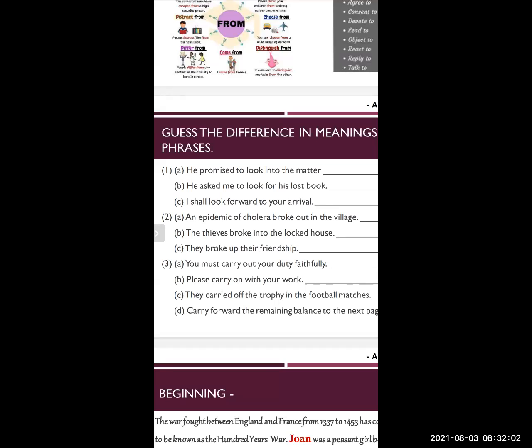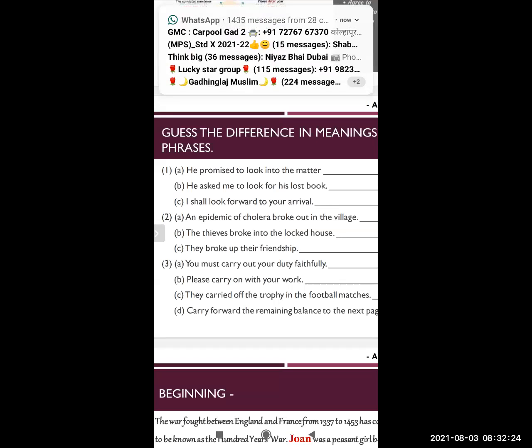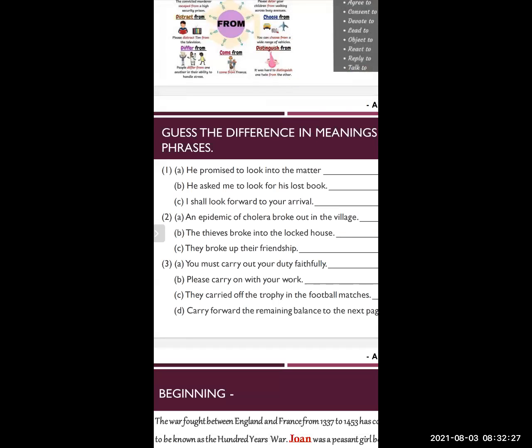See, the first one: you must carry out your duty faithfully. Faithfully means honestly. The meaning of the phrasal verb used in the first sentence, to carry out, means to complete, to execute. You must carry out your duty means you must complete your duty honestly. Everyone should do their duties honestly. Carry out means to complete, to execute. Okay, note down the meaning.